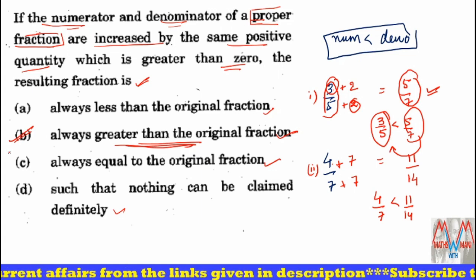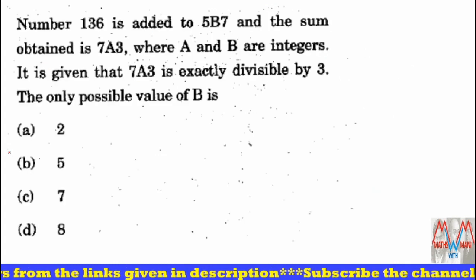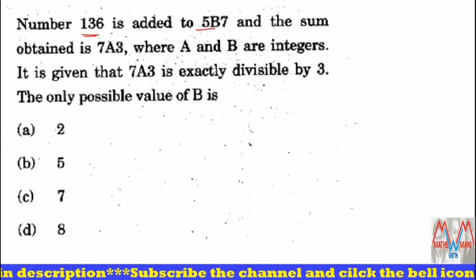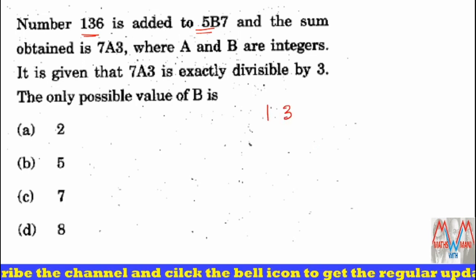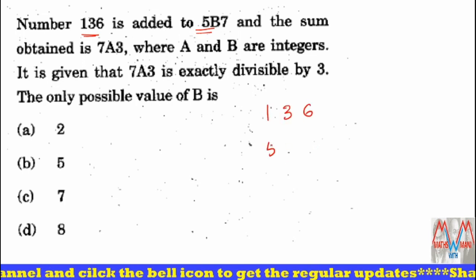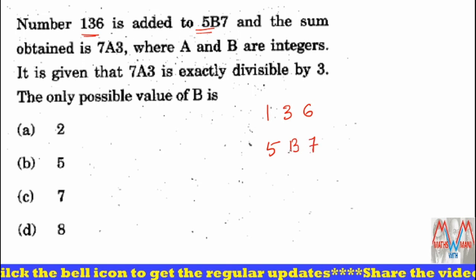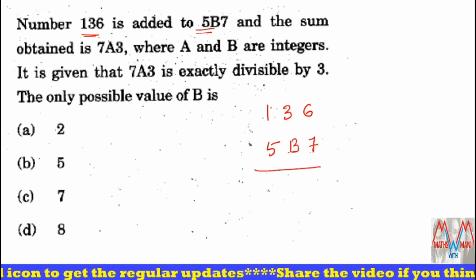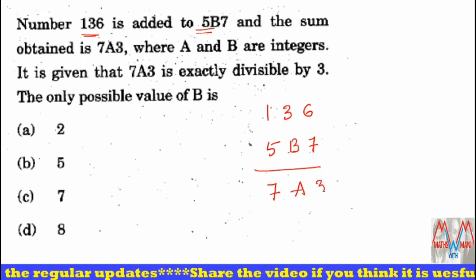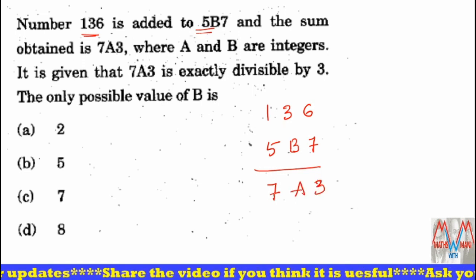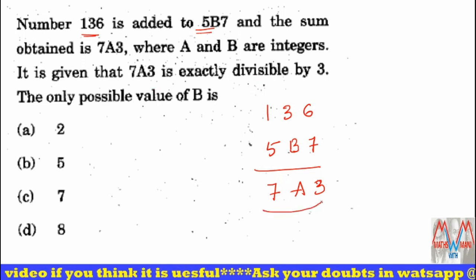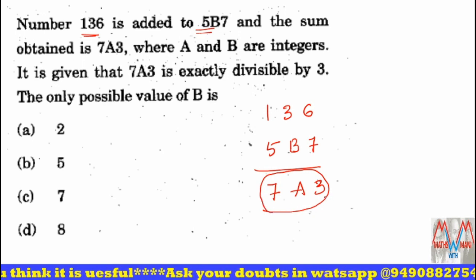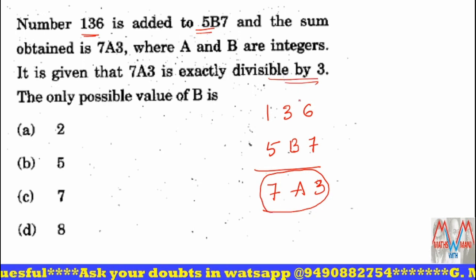Next one. It is also based on number series. Number 136 is added to 5b7 and the obtained sum is 7a3. There is a number 136, a 3-digit number, and there is another 3-digit number 5b7. If I add these two, the resultant number is another 3-digit number 7a3, where a and b are integers. And it is given that this 3-digit number 7a3 is exactly divisible by 3.